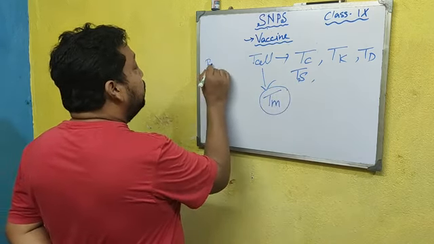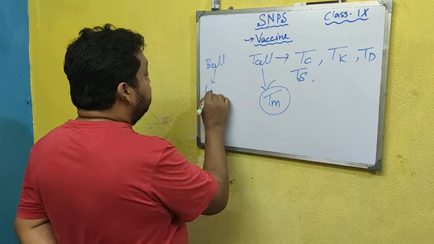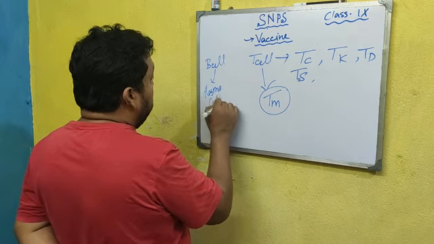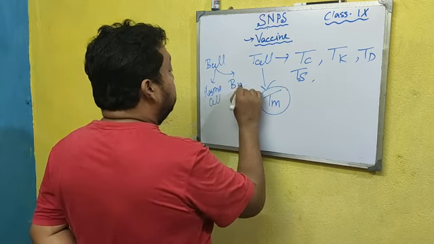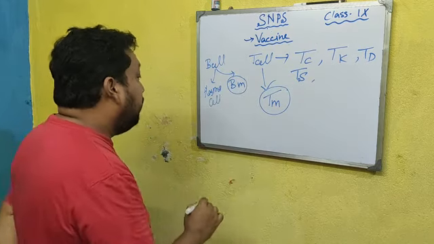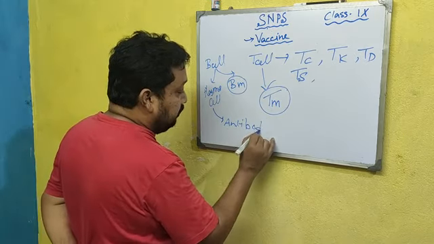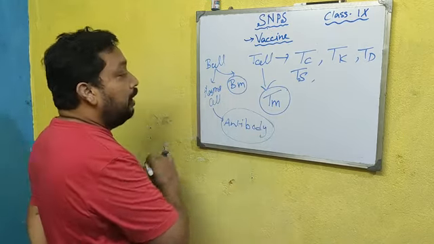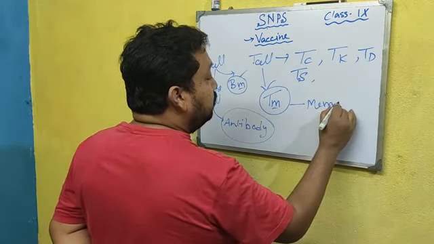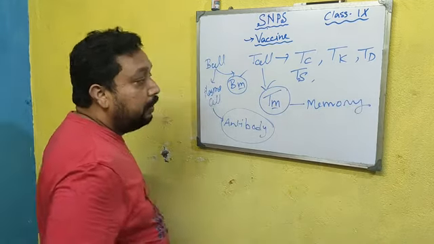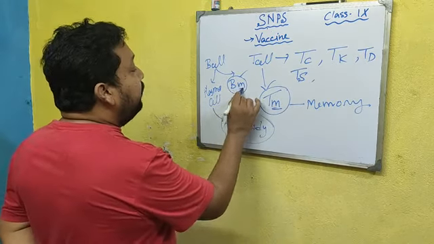And the B cell also differentiates to produce plasma cell and BM cell. Plasma cell produces the antibody, and BM cell, M for memory. TM means T memory cell and BM means B memory cell.